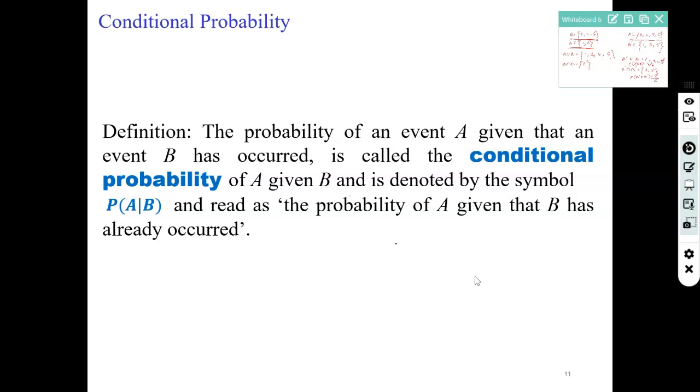Conditional probability. The probability of an event A given that an event B has occurred is called conditional probability of A given B, and it is denoted by P(A|B), and it is read as probability of A given that B has already occurred. So here there are two events A and B, and if you have to find the conditional probability where B event has already occurred and you are finding the probability of A if you know already that B has happened, then you will use the conditional probability.